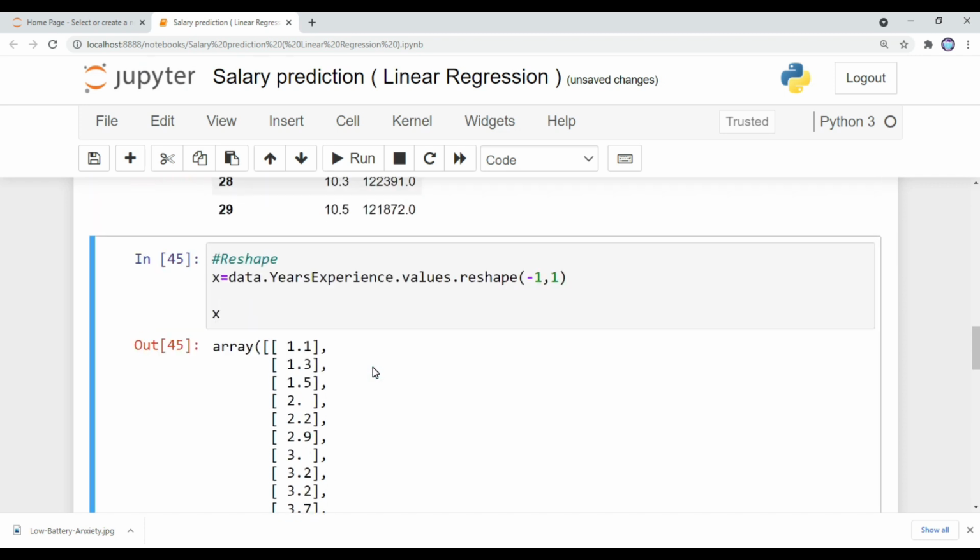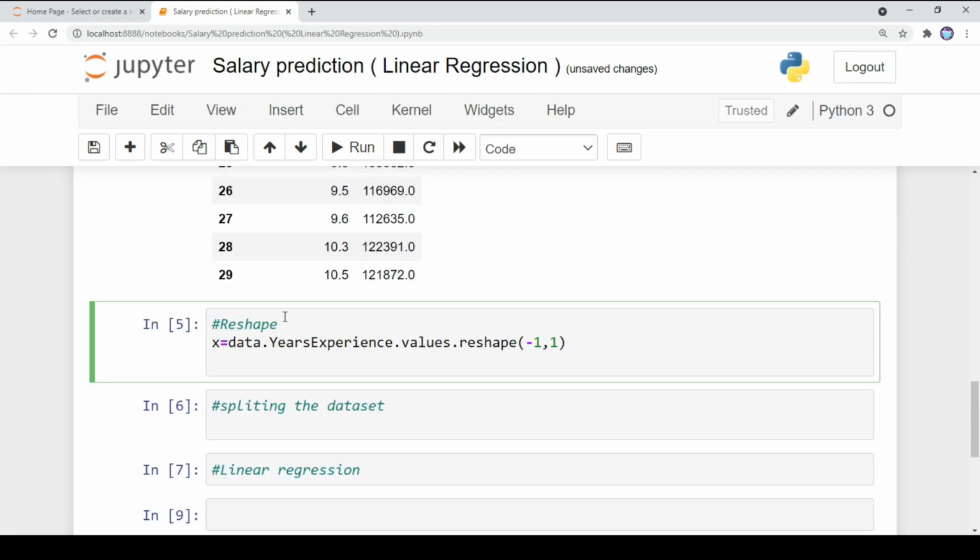So we did the conversion only for the experience column. Just copy this step and change the value to salary, so it will convert the salary data also.